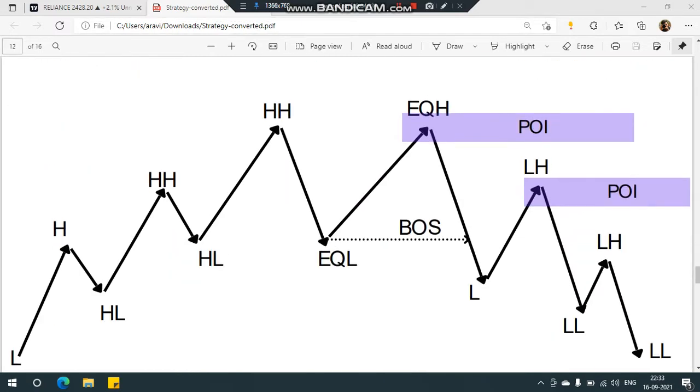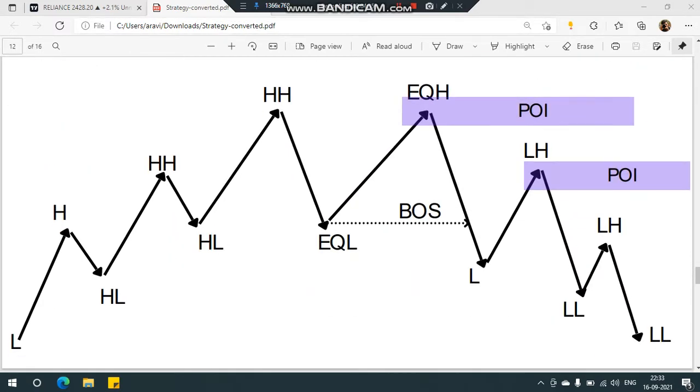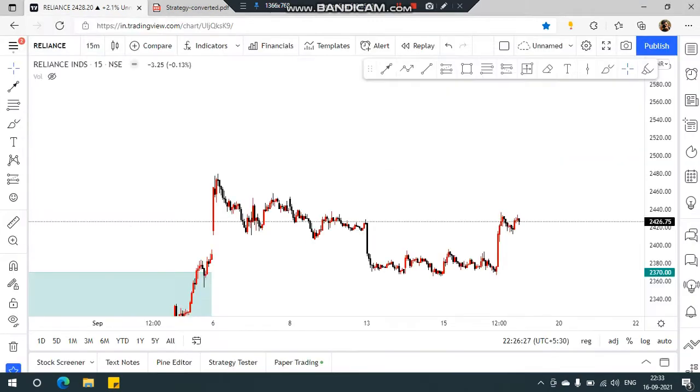One more example: low, high, higher low, higher high, higher low, higher high, equal low, formed a sideways and broke the structure here. Whenever it broke structure here, there will be a candle, and then the next candle will break structure. So the candle before the candle which broke the structure will be our POI. It might be a little confusing for you guys, but when we move on to the chart, it will be clearer.